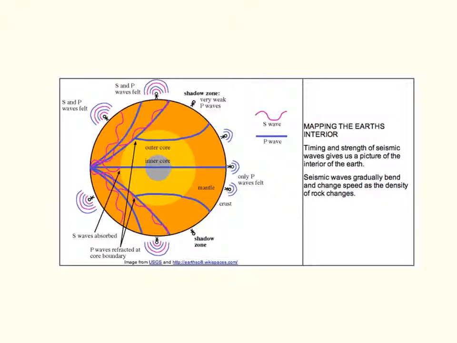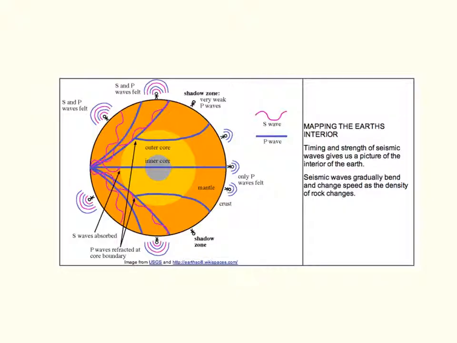Now, as a result of looking at how these seismic waves travel through the earth, we get an idea of what's inside the earth. So the fact that I don't see any secondary waves, any of these purple S waves over here, tells me they went through something, or I should say didn't go through something inside the earth. Something stopped them. We know that that's a liquid layer.